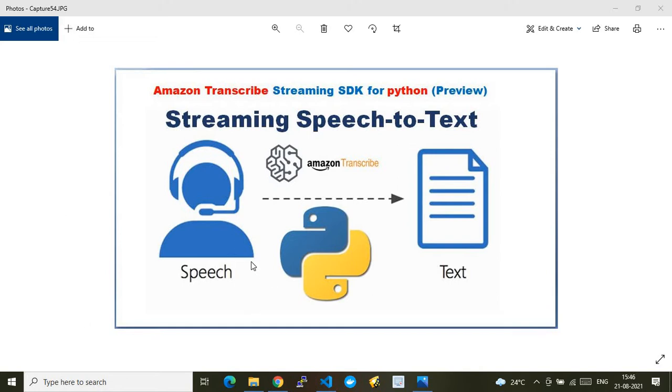As you see on my screen, let's say there is a speaker who is speaking in English continuously. For example, there is a business case which needs these talks to be converted into text, and that has to happen in real time, in the sense that when a speaker speaks particular content, that content has to be translated into text, and that also happens parallelly. That's what we call streaming speech to text.